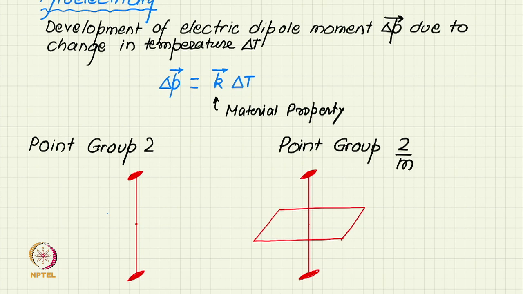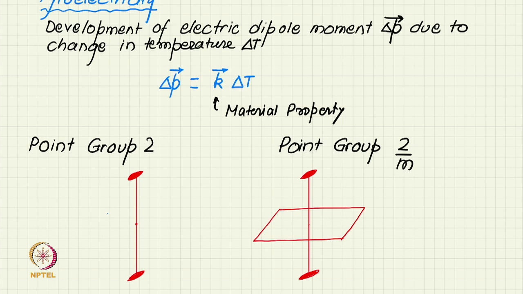The question which we want to answer is what point groups will support pyroelectricity and what point groups will not support pyroelectricity. Means that in some point groups pyroelectricity can develop, but some point groups exclude the possibility of development or exhibiting this property. So, I take two examples from both. A simple example from the monoclinic point group.